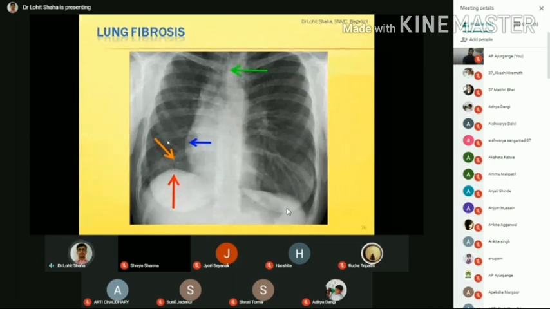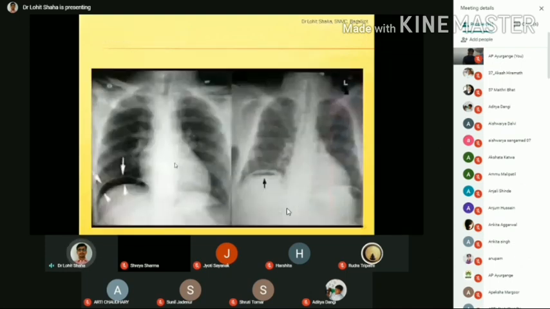Okay. So this is the most interesting X-ray to see here. Usually when you see the PA view of the X-ray, this is the right dome of the diaphragm and this is the left dome of the diaphragm. Usually here, this is the normal. But I have told you, if you get any black air below the right dome of the diaphragm, that is abnormal.